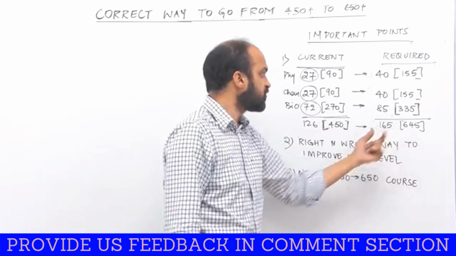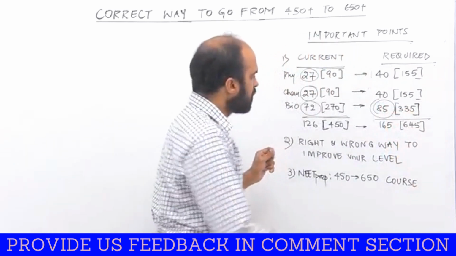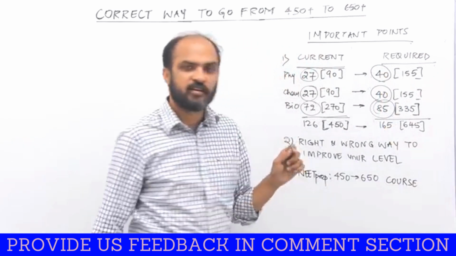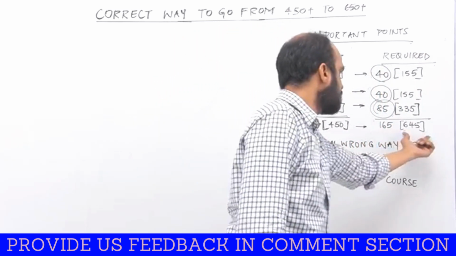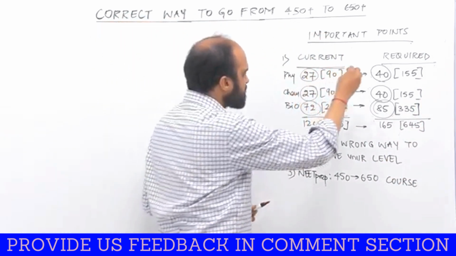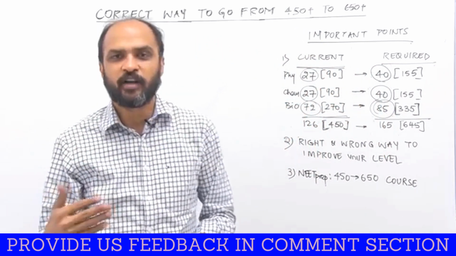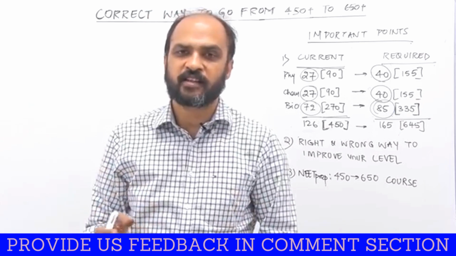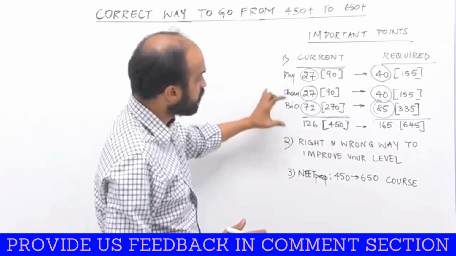If you have to reach 650, you have to get around 85 correct in bio, 40 correct in physics, and 40 correct in chemistry. This will add up to around 165 correct, 645 total. It is not necessary that it would be exactly this; here and there, one, two, three questions might vary. You might do more correct in physics and less correct in bio. All those things can happen, but broadly speaking, this is how it would look.